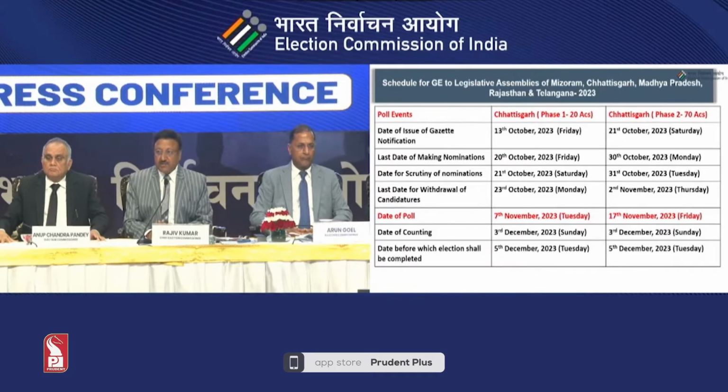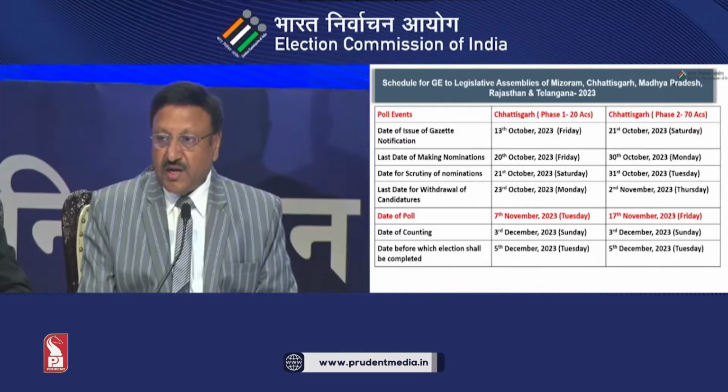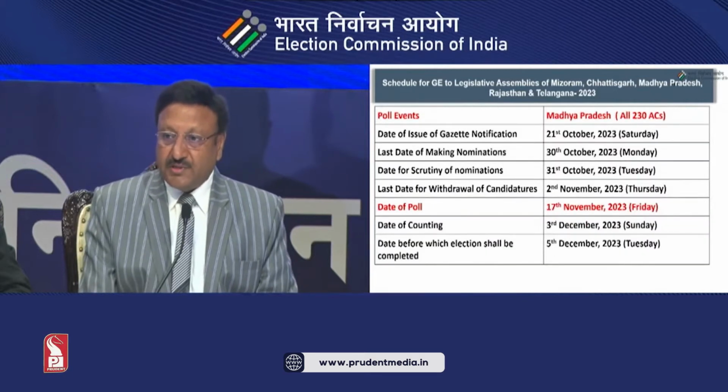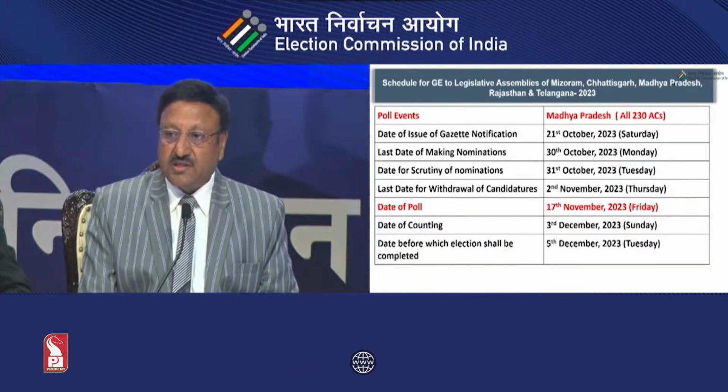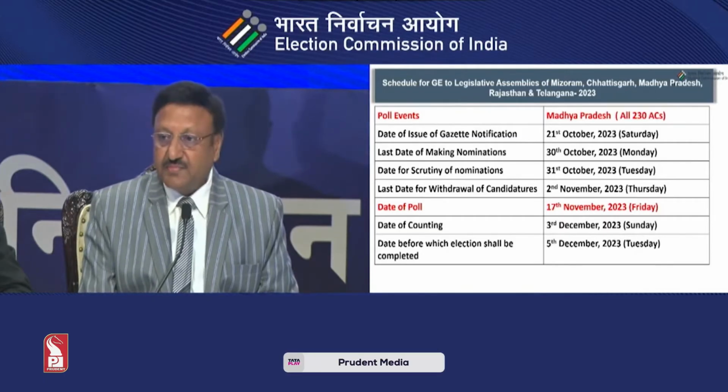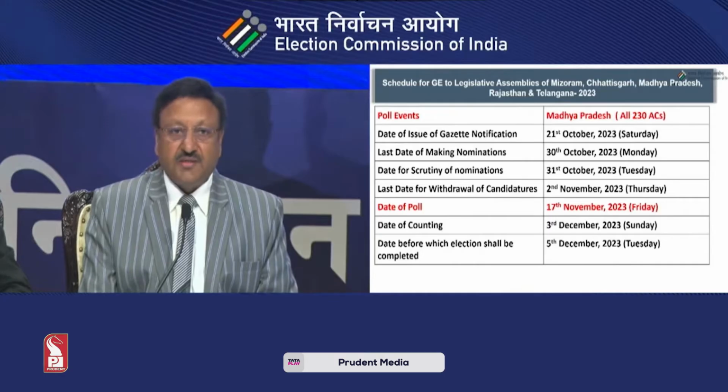Similarly, in case of Chhattisgarh, the elections would be in 2 phases. The date of poll would be 7th November and for phase 2, 17th November. In Madhya Pradesh, this coincides with the second phase of Chhattisgarh and date of poll would be 7th November.